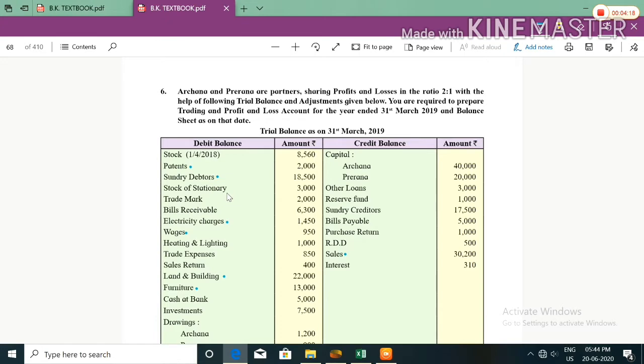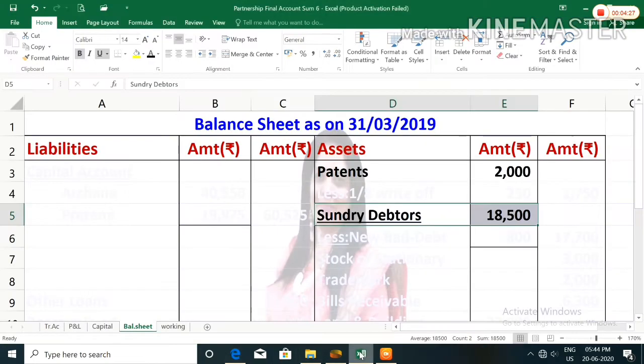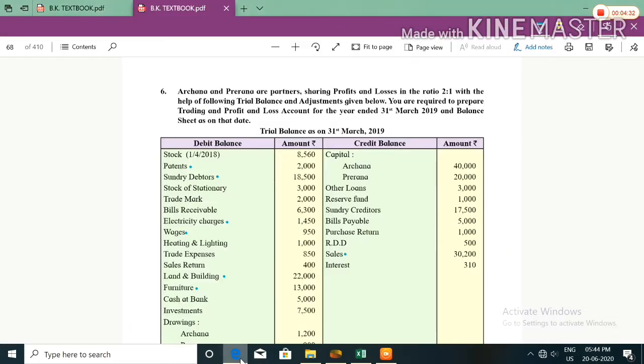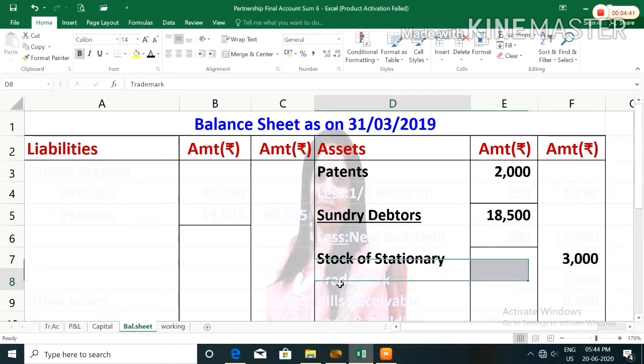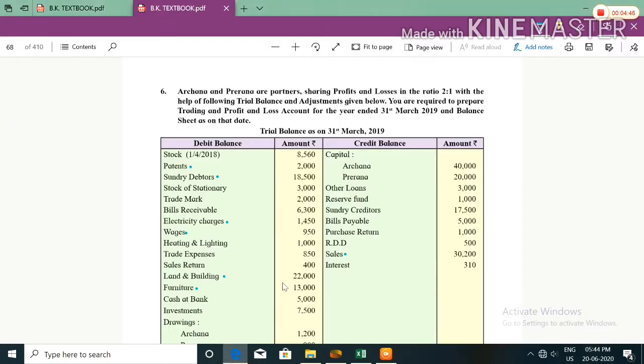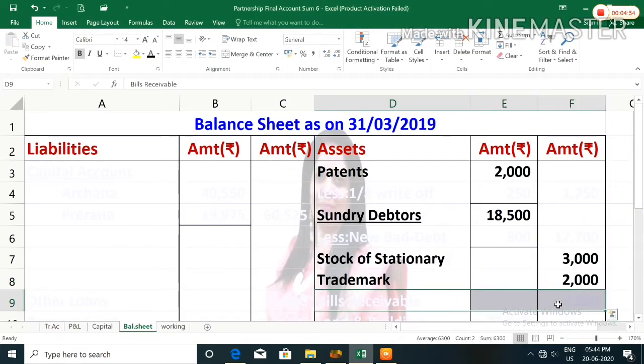Stock of stationery 3,000. Stationery is an expense, but the stock of stationery will be recorded in balance sheet asset side. We will record stock of stationery 3,000. Trademark 2,000. Trademark is also an asset, so in balance sheet asset side we will record trademark 2,000. Bill receivable 6,300. Bill receivable is also an asset. So in balance sheet asset side we will record bill receivable 6,300.